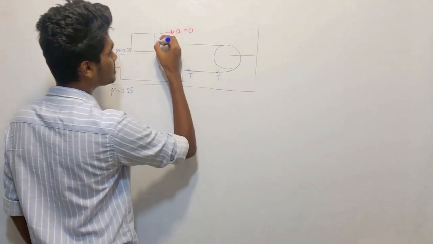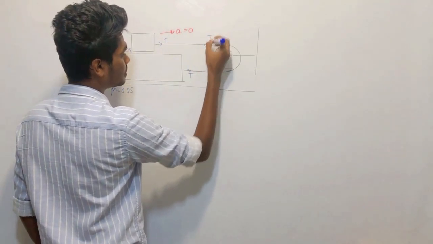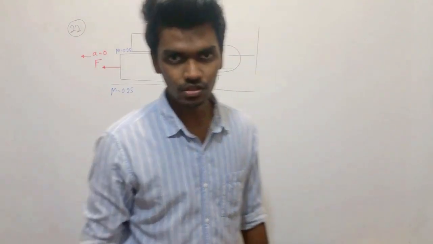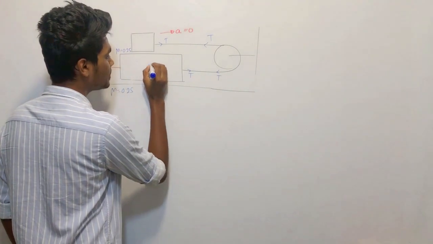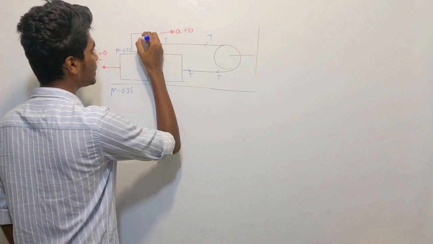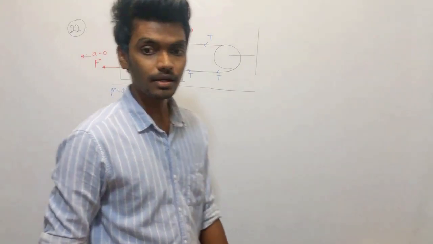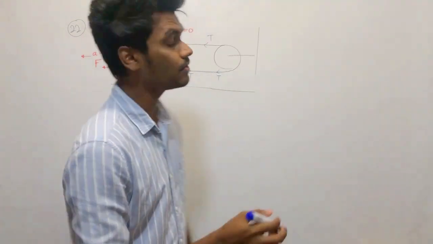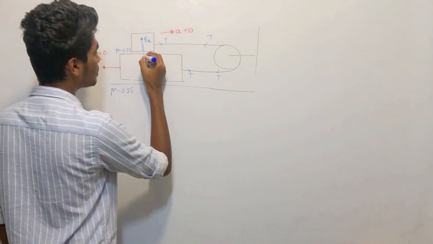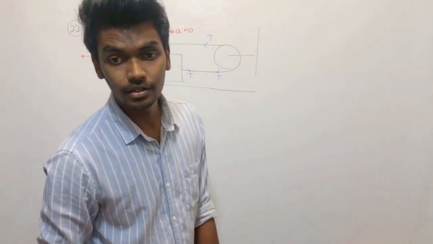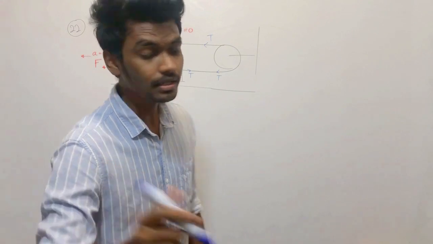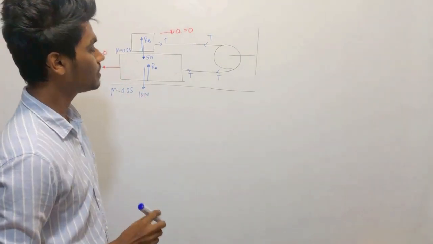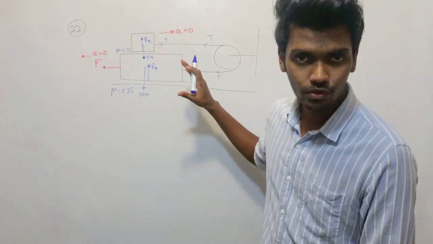Tensions. If there is a contact surface, there is definitely a reaction force involved, right? One contact surface RA, another contact surface RB. So what else? The weights of the masses. 0.5 kg means 5 Newton, and what else? 1 kg means 10 Newton, right? So are these the only forces acting on these objects?